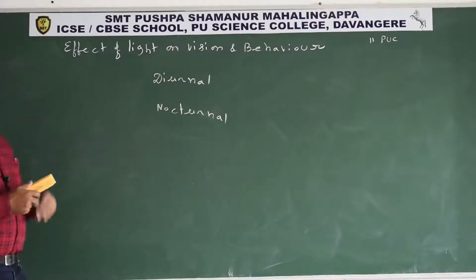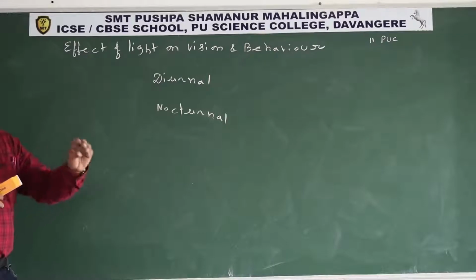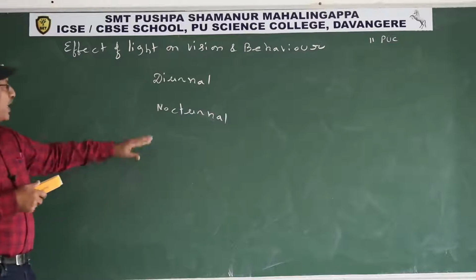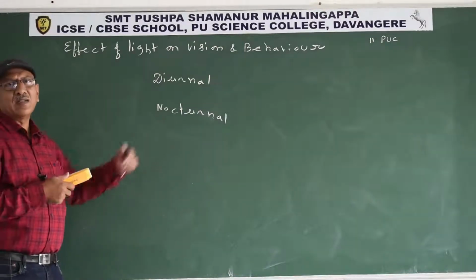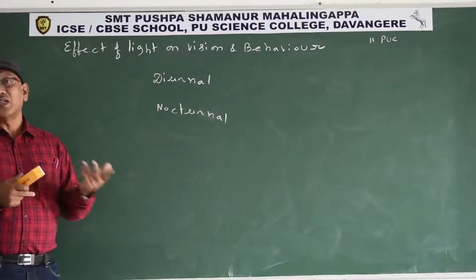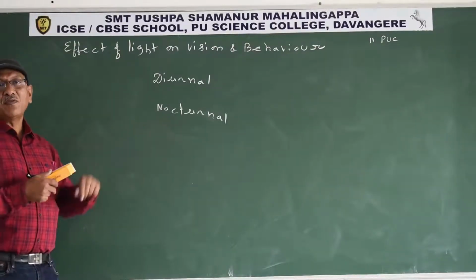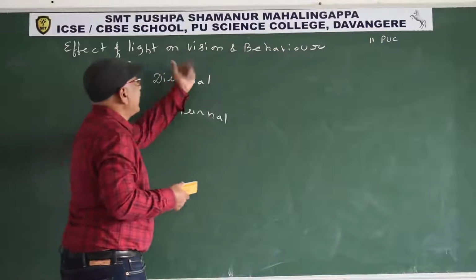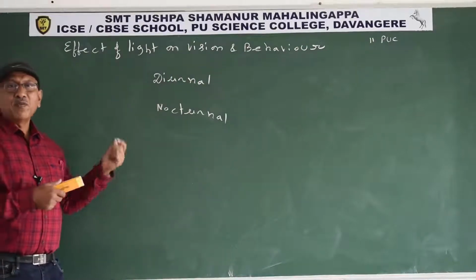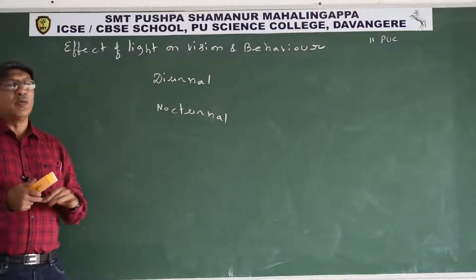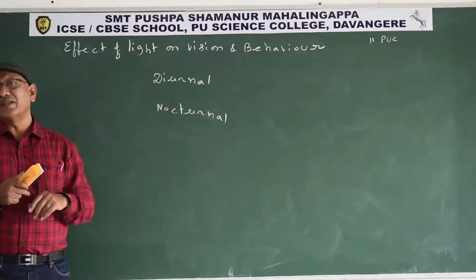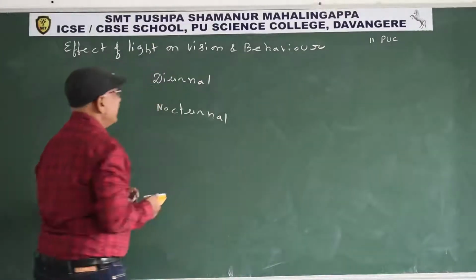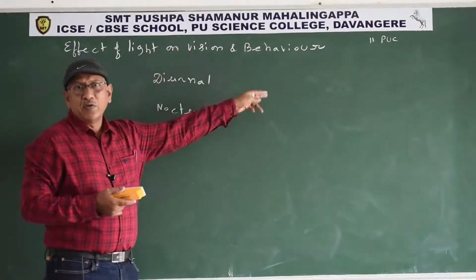Diurnal, nocturnal. Simple definition: the animals active during daytime are diurnal animals. Human beings are also diurnal. The animals active during night time are nocturnal. So carnivores are nocturnal. Animals that feed on the flesh of other organisms are carnivores. They are nocturnal. So light is essential for vision. With the help of light only, we visualize things, maybe natural light or artificial light. In this manner, light is essential for vision and behavior.